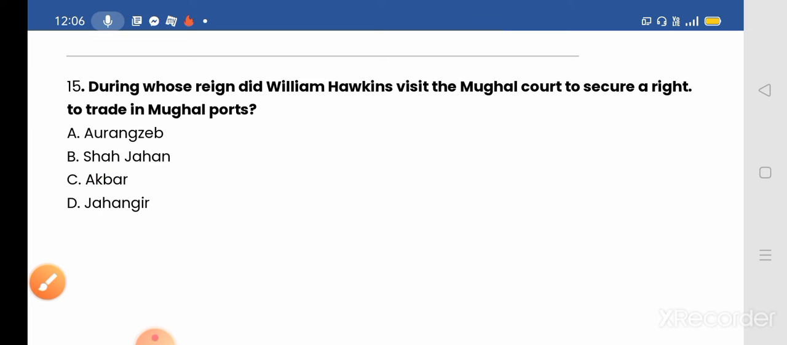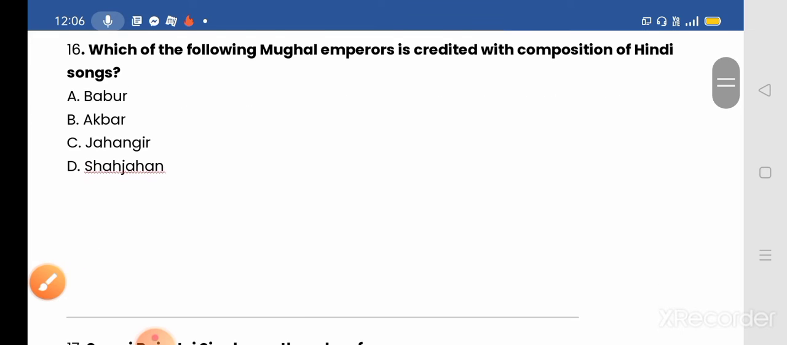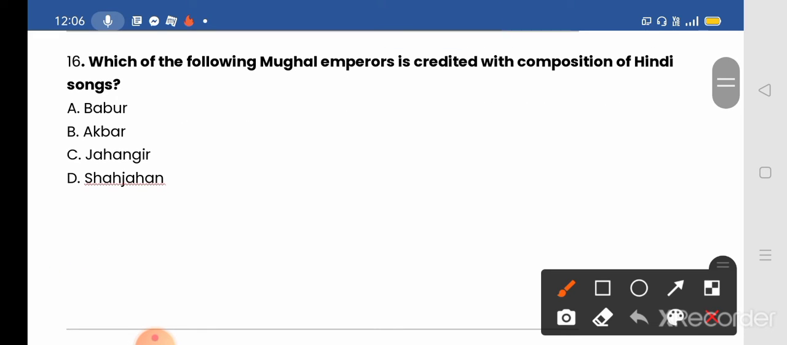Okay. Next we move to our next question, question number 16. Which of the following Mughal emperors is credited with the composition of Hindi songs? Options given: A, Babur; B, Akbar; C, Jahangir; and D, Shahjahan. And the correct answer will be C, Jahangir. Mughal Emperor Jahangir had a keen interest in music. He also composed a few Hindi songs. Jahangir is credited with the composition of many Hindi songs.